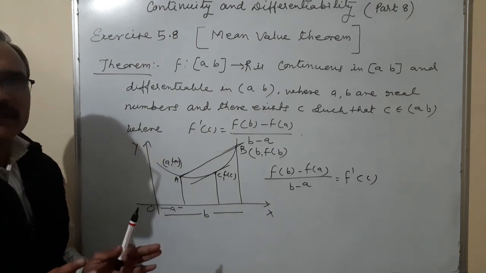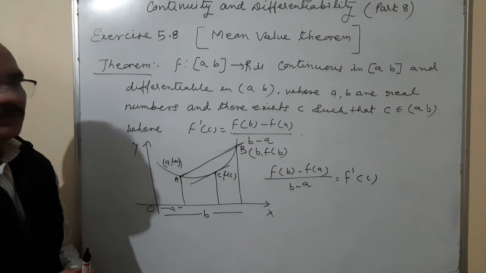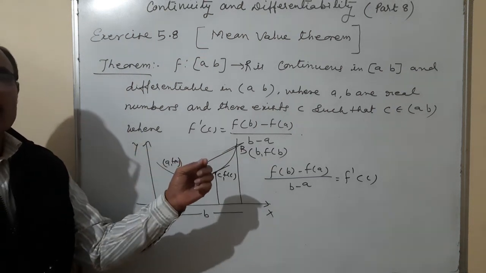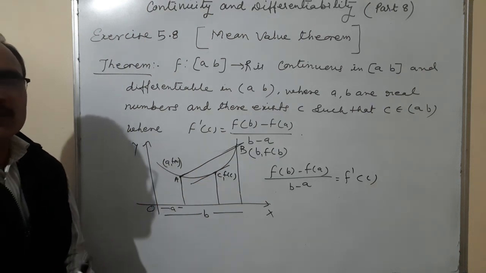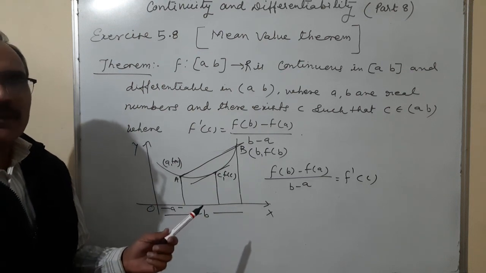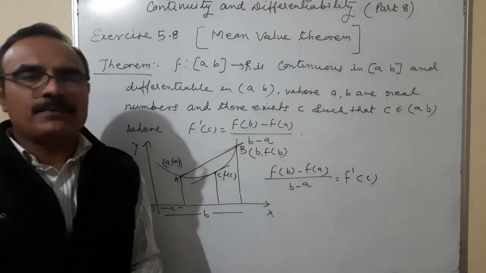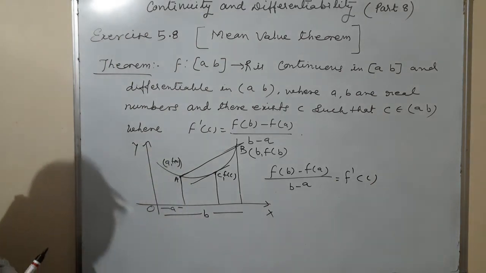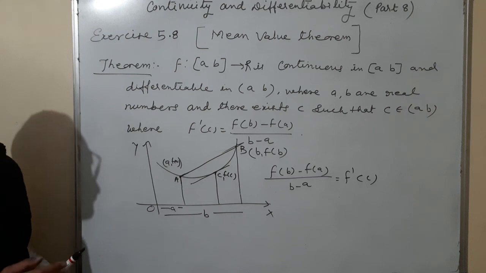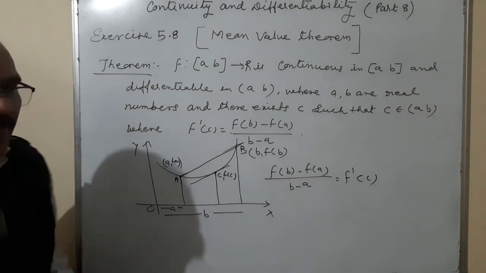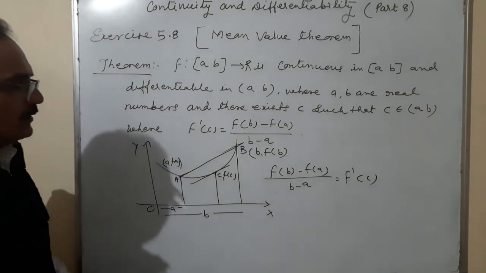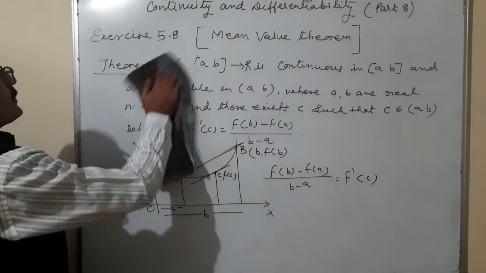So have you understood the difference? The similarities and differences of both of them. The similarities are that they are continuous in the closed interval and differentiable in the open interval. These are two similar points. Third point, f of a is equal to f of b in Rolle's theorem. And fourth point, f dash c is equal to 0 in Rolle's theorem. But in the mean value theorem, f dash c is equal to f of b minus f of a upon b minus a, and f of a is not equal to f of b. Okay, so this is the mean value theorem.